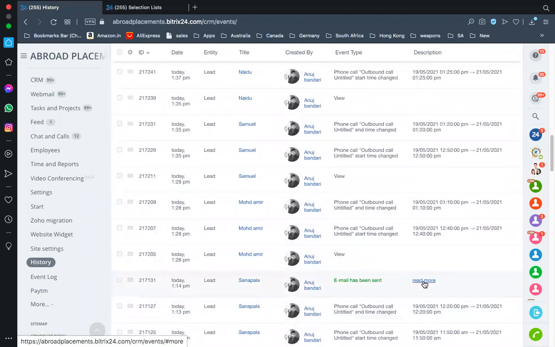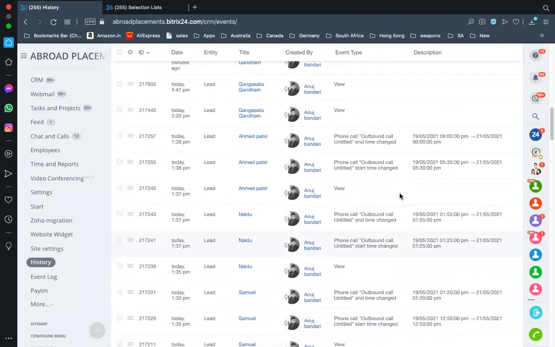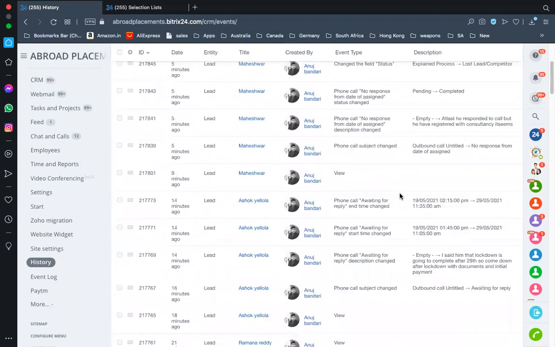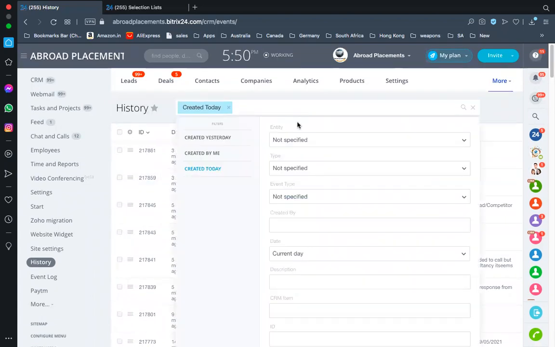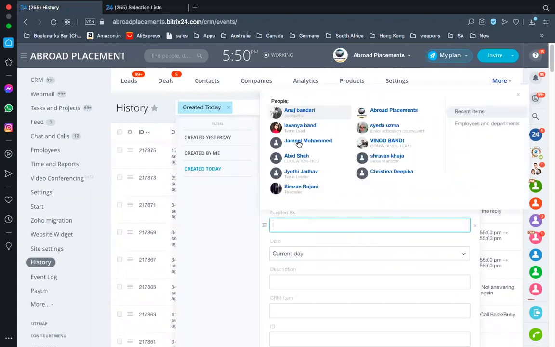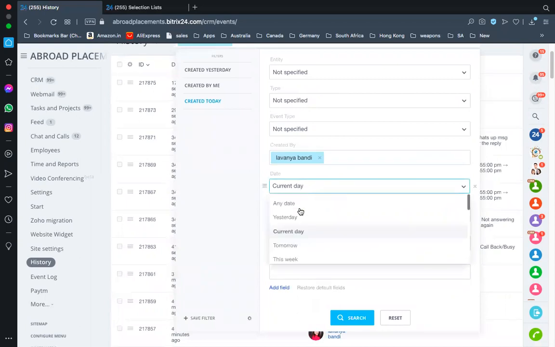Like you can see here, Anuj has sent another email. Now when I click on read more, I can actually read the email also. So that's how I track activities over here. I have filters over here. Like over here, I can put the person, then I can put the date, if it's today's date, yesterday, week, month, quarter.